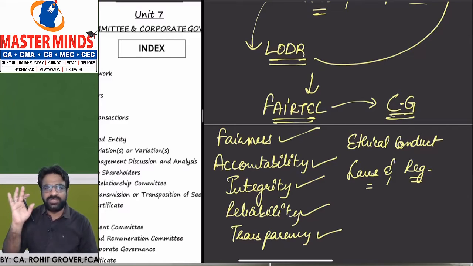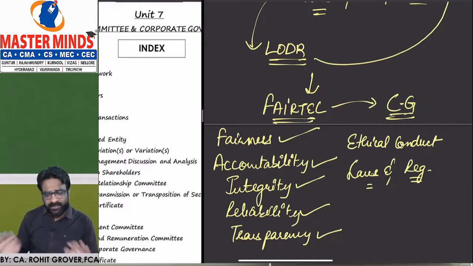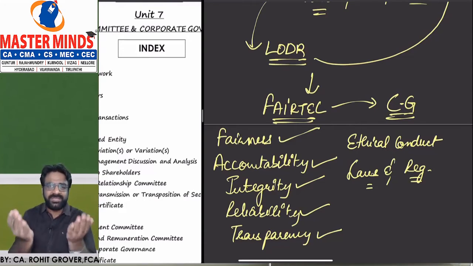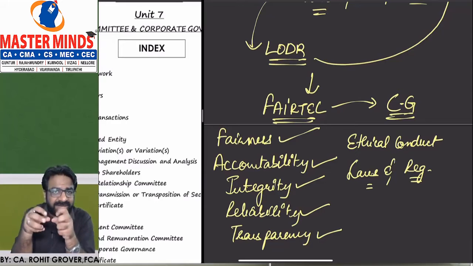Disclose so many requirements to the shareholders and to the public and to the users of financial statements, or whatever you call them, the stakeholders of the organization. Everyone should know what is happening in the company. So you should be an open book. That is what SEBI wants from a listed entity. So for making the listed company an open book, SEBI has introduced so many corporate governance provisions.